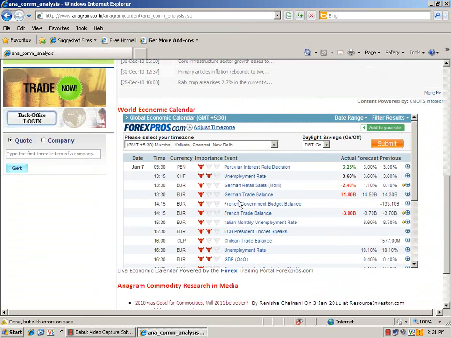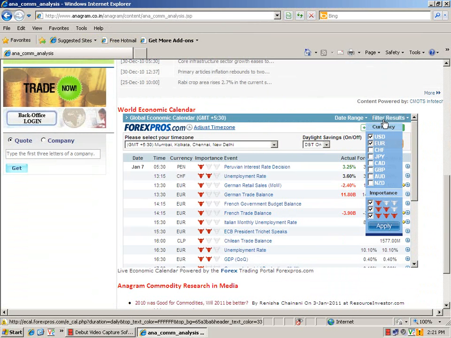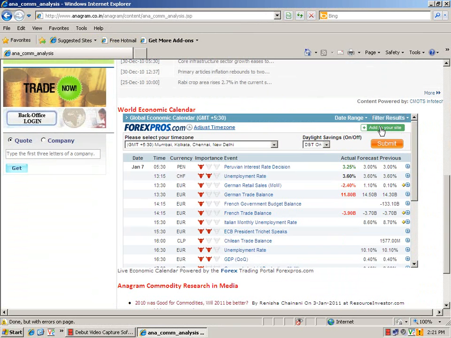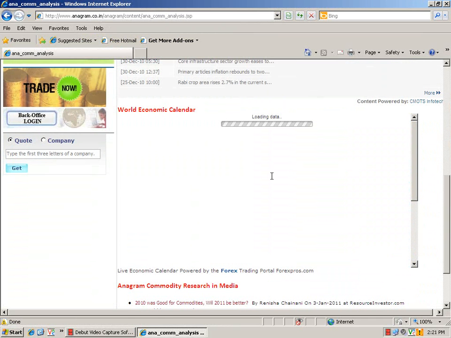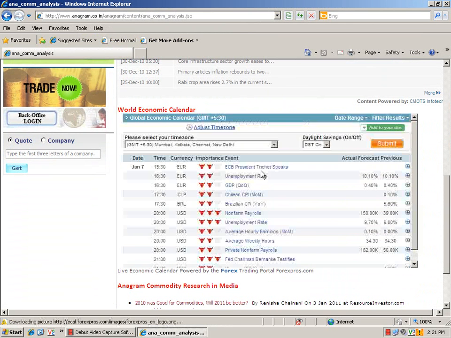The importance level can also be changed, so it shows only the very important data. You can unclick this, and if you click on apply, you can see only the US and UK economic data, which are highly important and medium important.